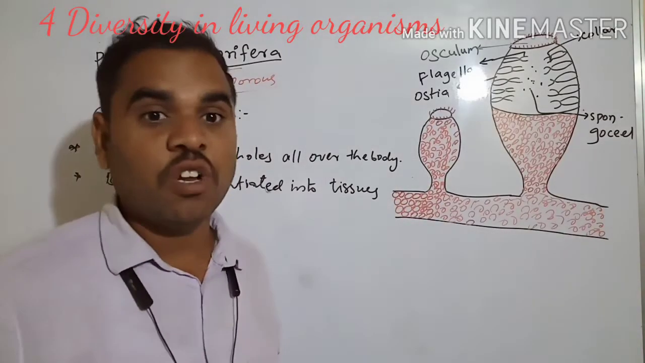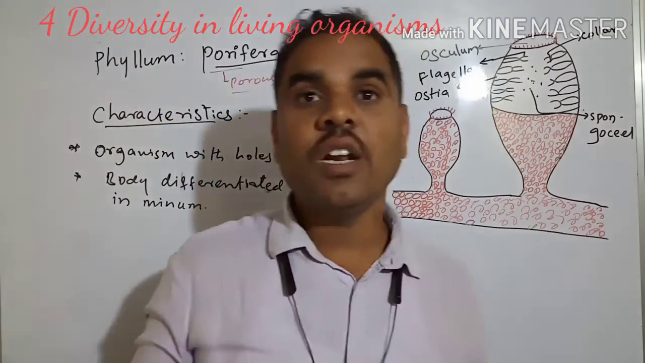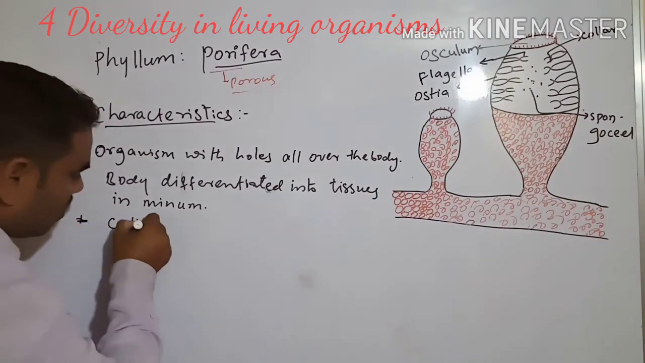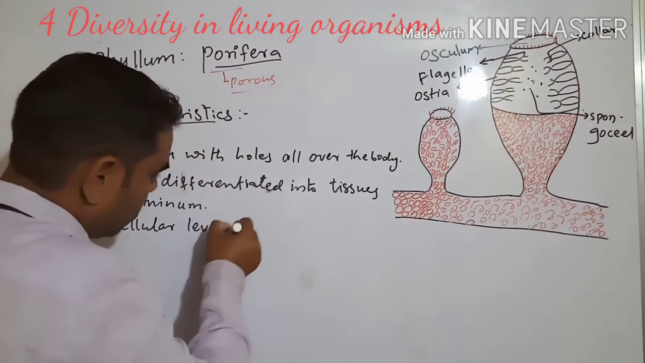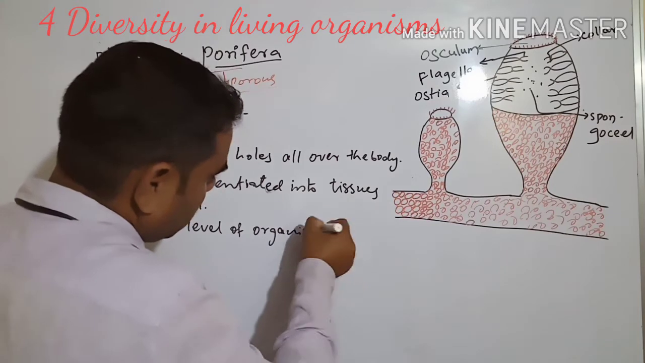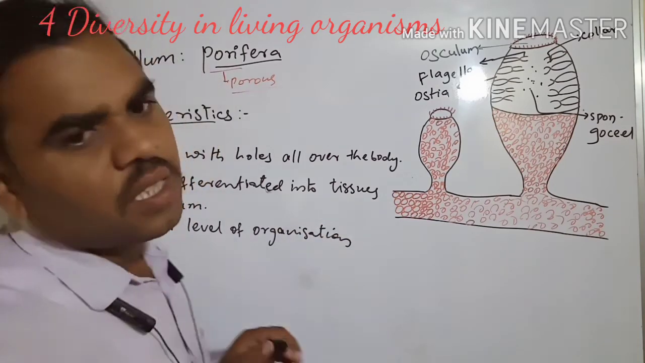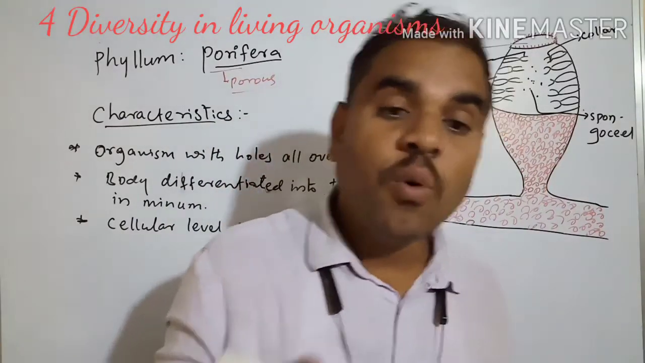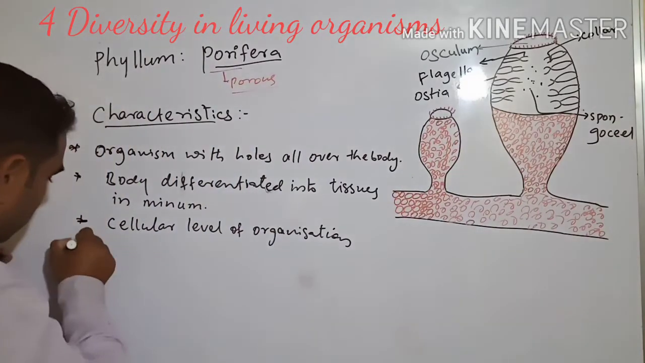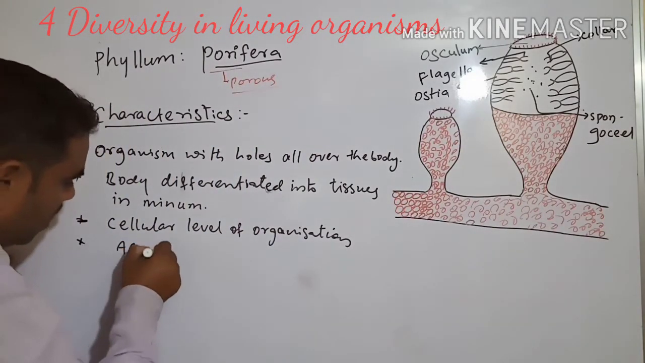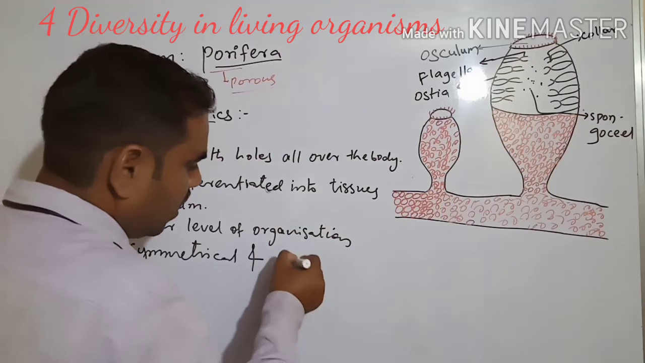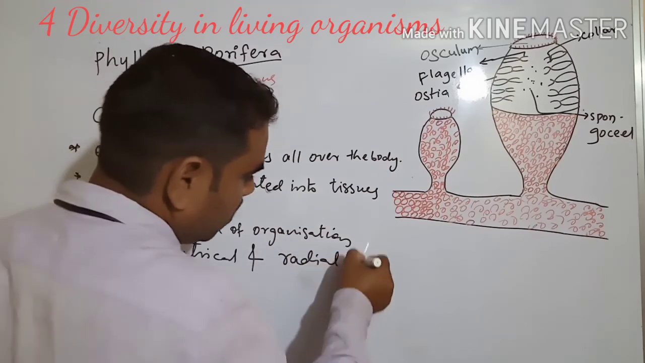Next, we have to see the cellular level of organization. Cellular level of organization, mostly asymmetrical, some are radially symmetrical. Mostly asymmetrical and radial symmetrical.